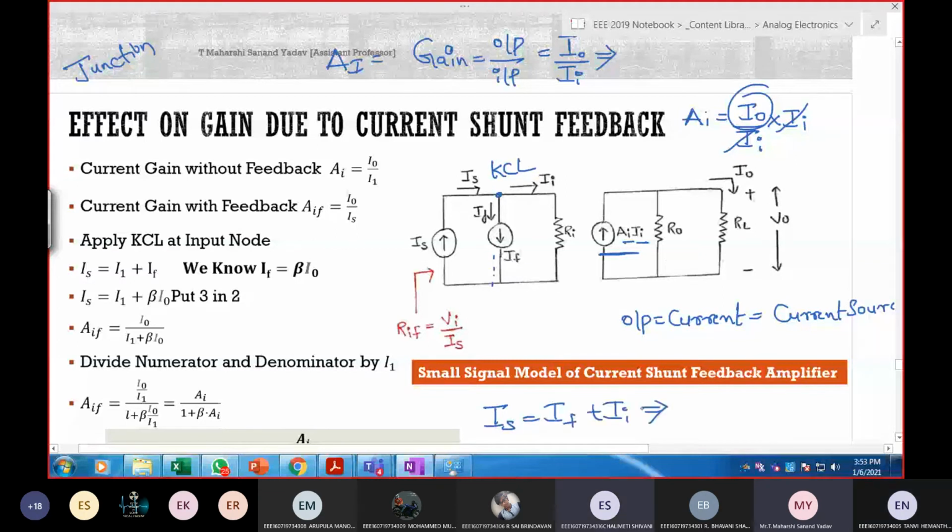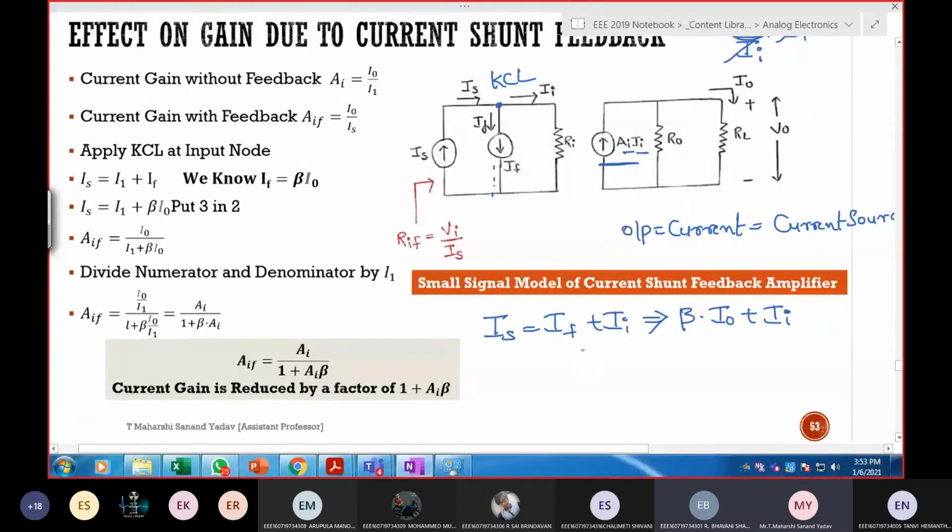What do you know about IF? Beta times I naught. Beta times I naught plus II. So this is what I got. So IS is equal to beta times I naught plus II. Next, output side. KCL or KVL or else any division rule will you apply?